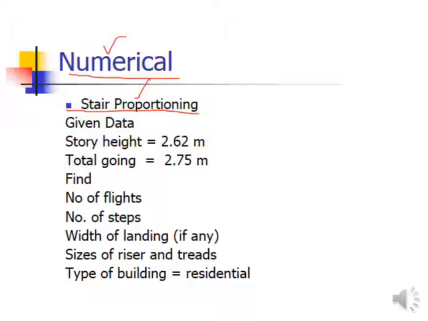Before starting the stair proportioning, we need certain given data or the problem statement. For which type of building we go for the proportioning is very important. For that building, the story height is given, for which the stairs need to be proportioned. Story height is 2.62 meters. The total going, all of the treads added up, the total horizontal length in one straight dimension, is 2.75 meters.